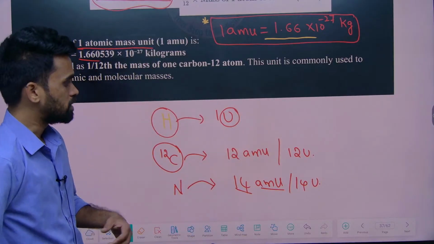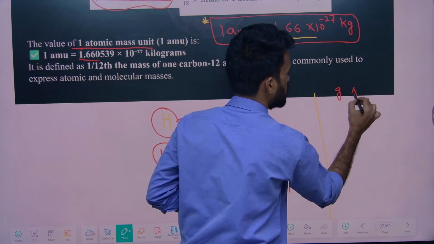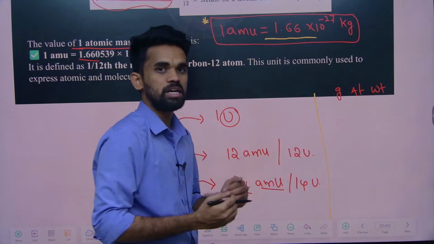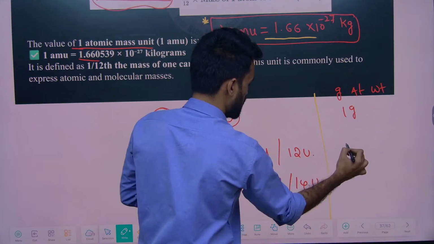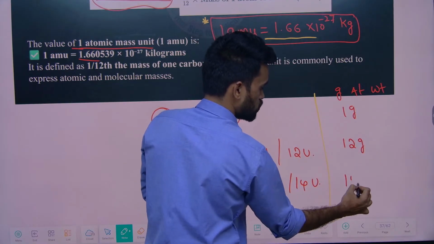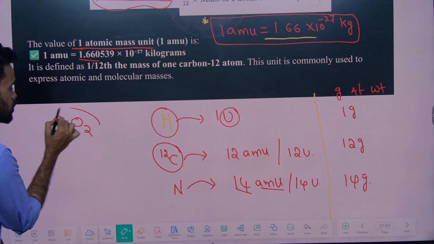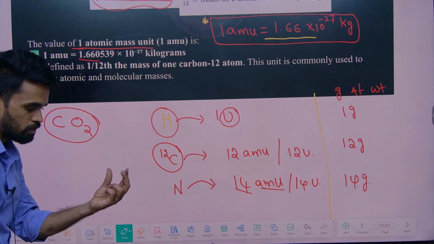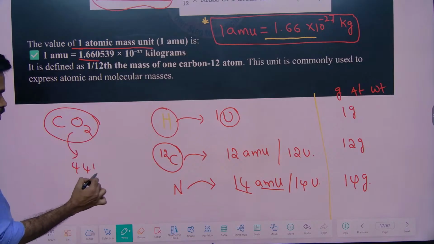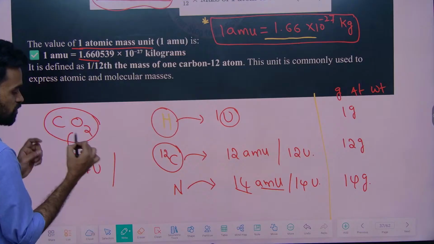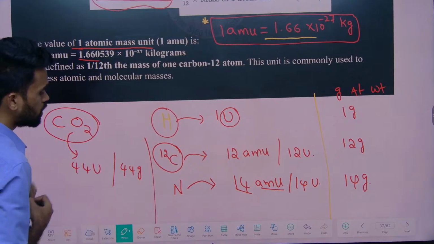Now they can also express this in terms of grams: gram atomic weight, or gram molecular weight for molecules. What you need to do is write the same value with grams. Now for CO2, if I ask what its gram molecular weight is, take the molecular weight and put grams beside it. It is 44 units, or 44 AMU, and the gram molecular weight is 44 grams.